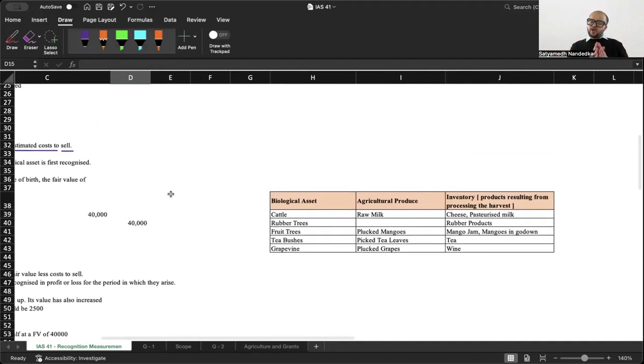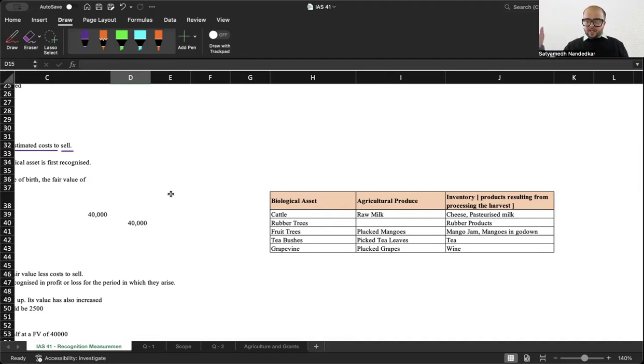And just a small distinction between biological asset, agricultural produce, and inventory. The cattle on my farm is a biological asset. The milk that I get from the cattle is my agricultural produce. And when this milk is heated and pasteurized and stored in cans or made into cheese, that is my inventory. Rubber trees are my biological asset, and the rubber that I get from it is my inventory.